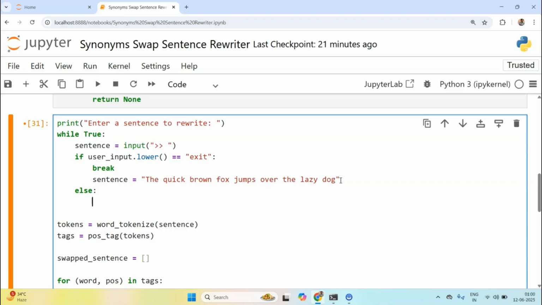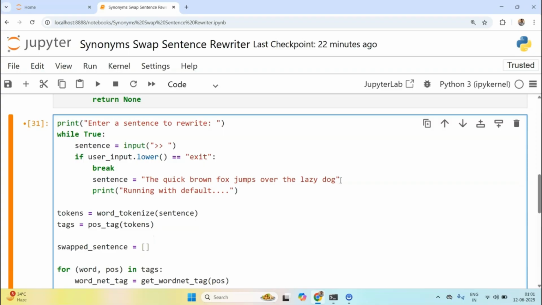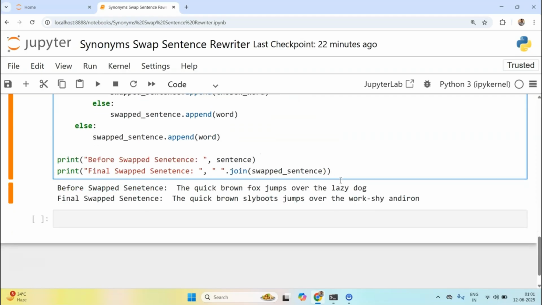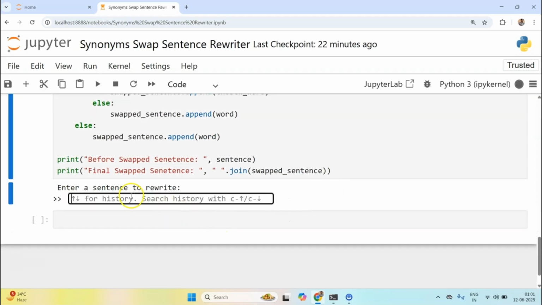I think that would be it, because I can write something like print running with default. Okay, let's try it out. It's saying enter a sentence to rewrite.